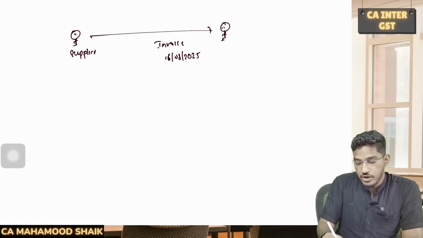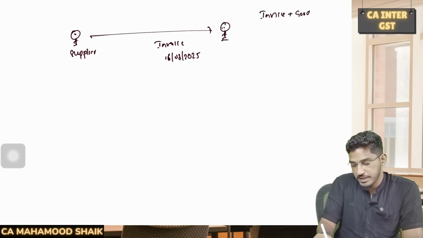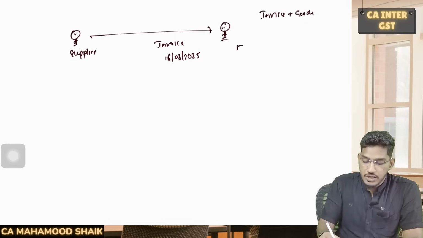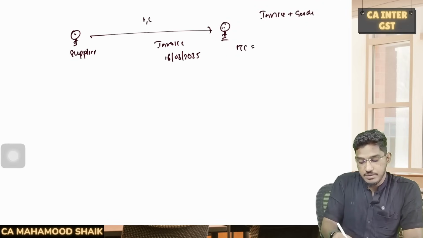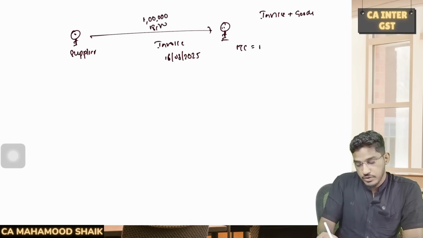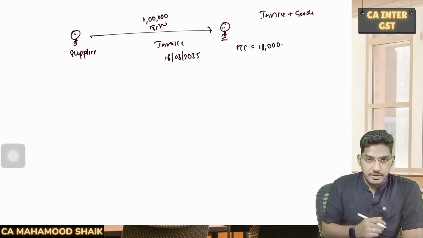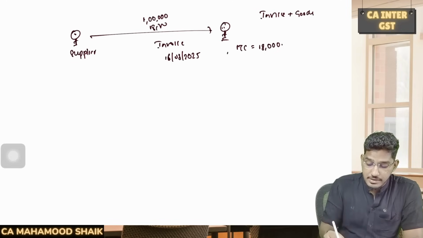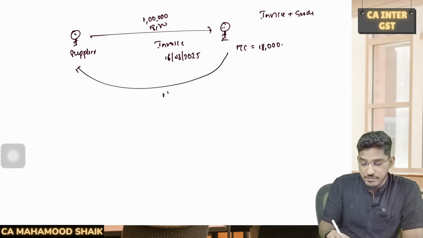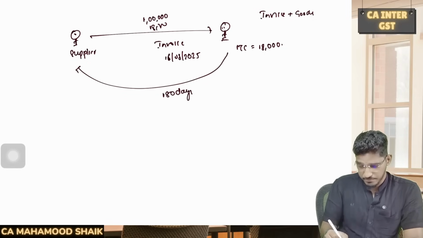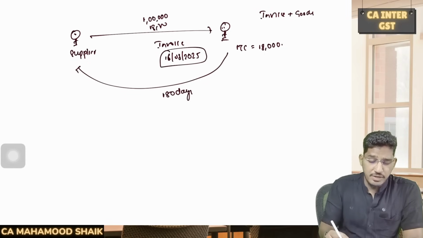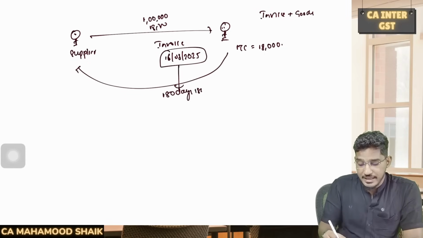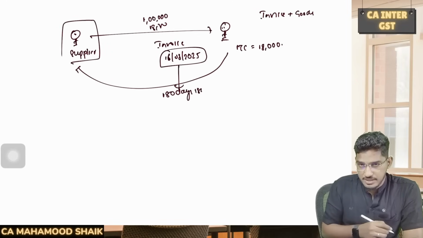Now, as a recipient, on the basis of that invoice, you got a copy of the tax paying document. The goods are received by you. Everything has been satisfied. So now you avail the input tax credit. Say for example, 1 lakh rupees is the taxable value and 18,000 rupees is GST. So this recipient has taken input tax credit. Now what does the act say? What does the second provision to Section 16 subsection 2 say? This recipient should make the payment to the supplier within 180 days from the date of invoice. So from the date of invoice, within 180 days, you are required to make the payment to the supplier.